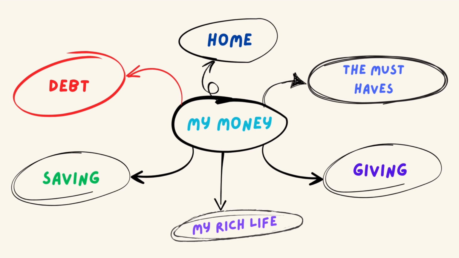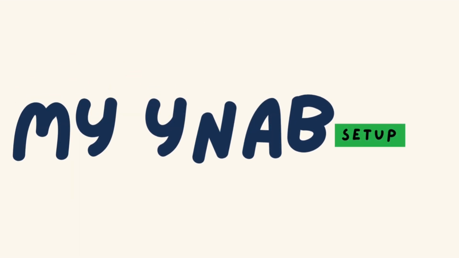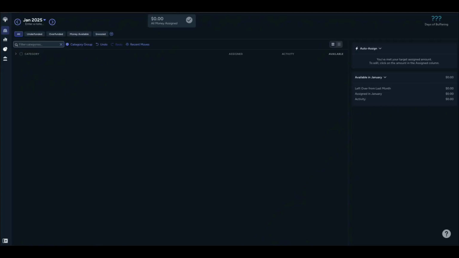And yeah, so these are my major categories, and then I break those down into smaller tidbits when I get into YNAB. So now I'm going to walk you all through how I set up all of those categories, what I call them. I give them some fun names because finance needs to be fun. Let's jump into YNAB.